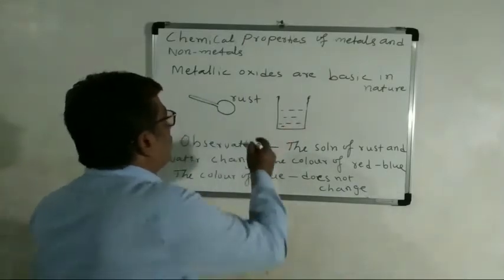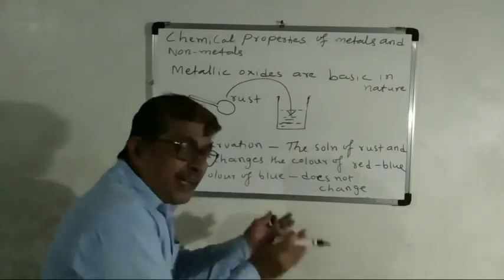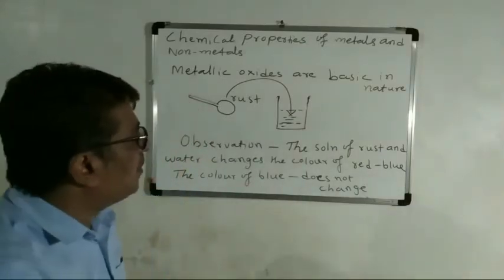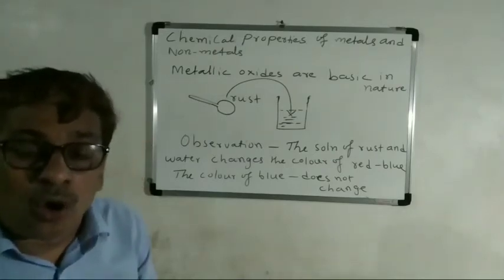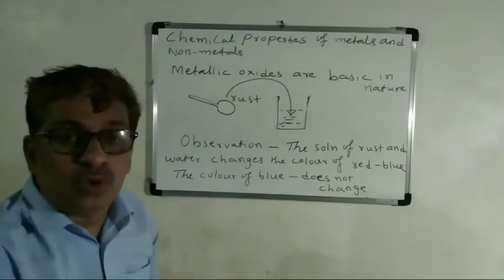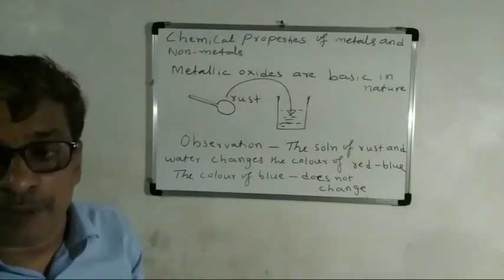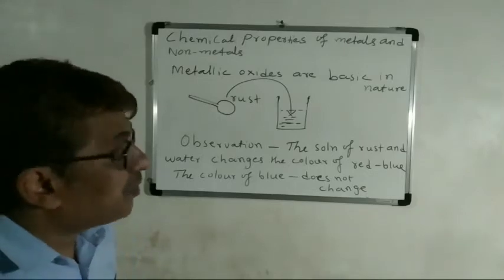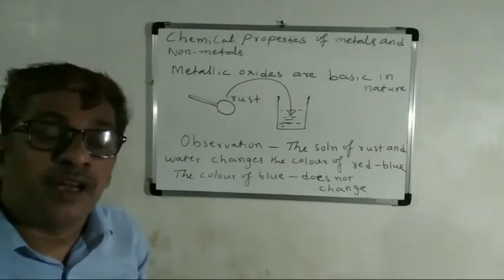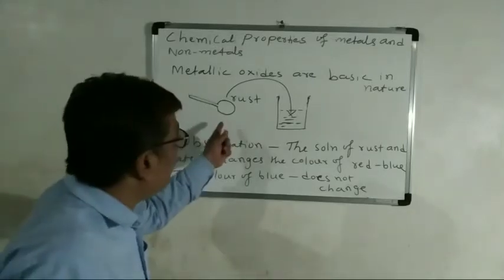Shake the vessel or the mixture, and then observe the solution with litmus paper, red and blue litmus paper. Observe the color change of the litmus paper.